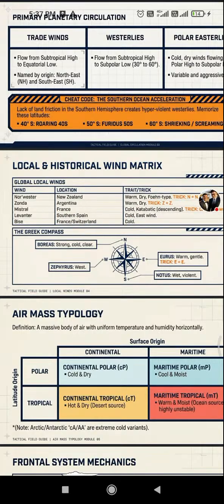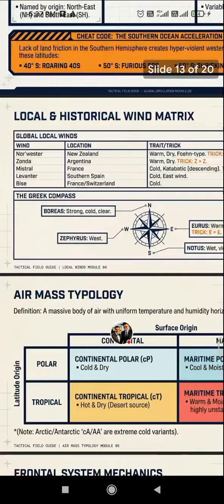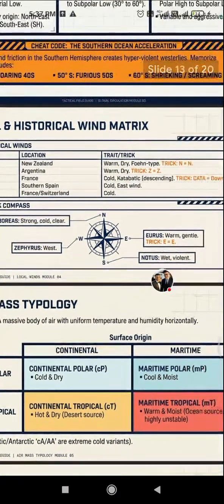Then the Levanter, southern Spain, cold east wind, and bise, France and Switzerland, cold. So Greek compass: Boreas, strong, cold and clear. Zephyrus, west, and Eurus, east, and Notus, wet and violent south.